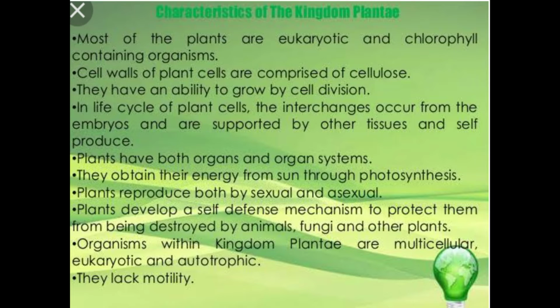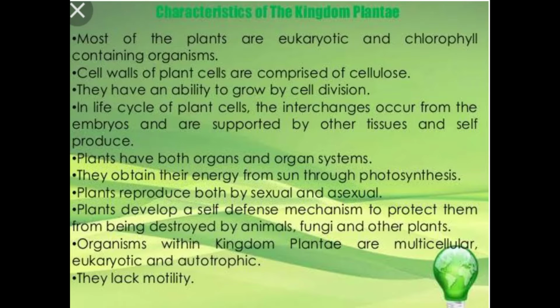General characteristics of kingdom Plantae. Kingdom Plantae is nothing but plants. Most of the plants are eukaryotic and chlorophyll containing organisms. Chlorophyll helps with photosynthesis. It is green in color, present especially in leaves.